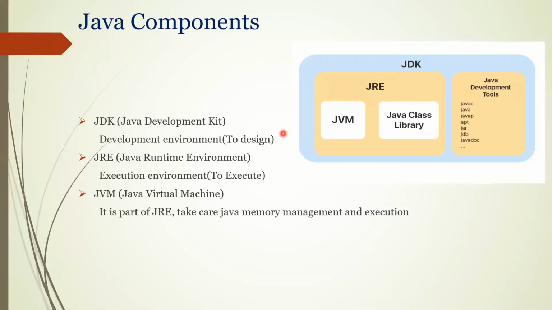Is compilation also a part of the front end, or how is it? Compilation is part of JDK. Compilation means what you are doing? Your high-level code, English-like statements, you are converting to machine understandable form. So your Java compiler is part of JDK. Execution, actually, compilation should be done prior to that, right?